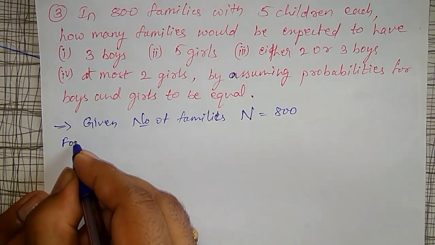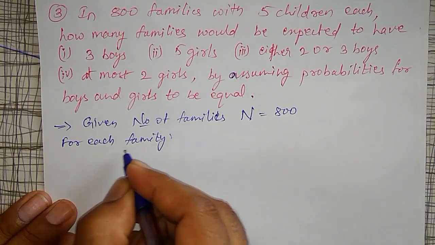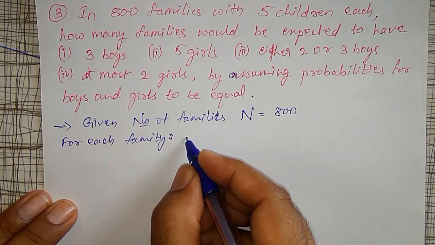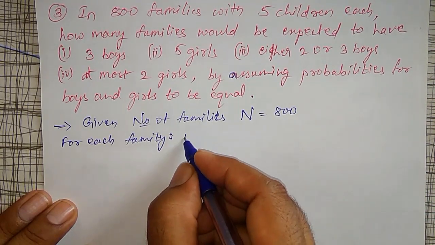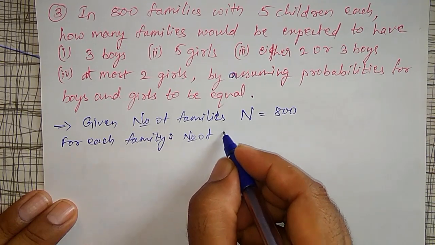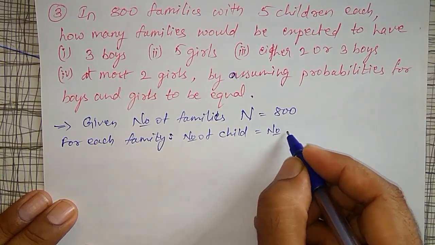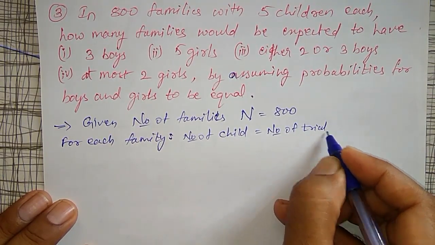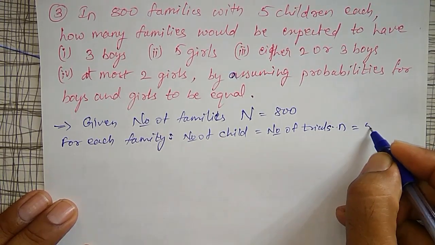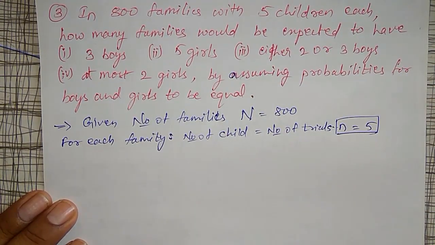For each family, number of trials, that is the number of children, small n is equal to 5, because 5 children are there.